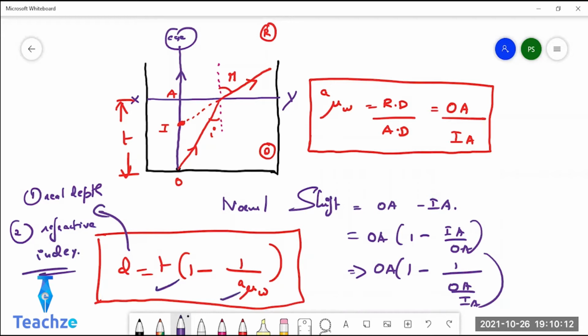See, there can be a lot of questions which they can ask from this topic. So be careful. Very important. Don't miss out anything. Write everything. Draw the diagram. Diagram is important. Mark angle of incidence, angle of refraction. After learning this diagram, if you just go and open the derivation, you will understand it. It's easy. It's not a big deal. Just 2 steps. But I'm not doing it right now because it's a waste of time. So higher the value of refractive index, greater will be the apparent shift.